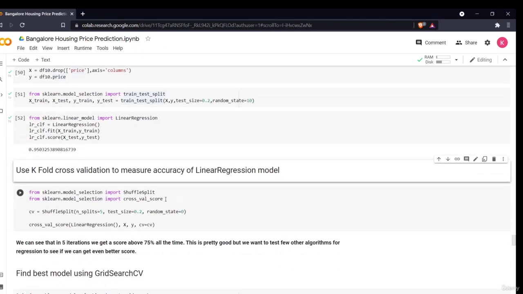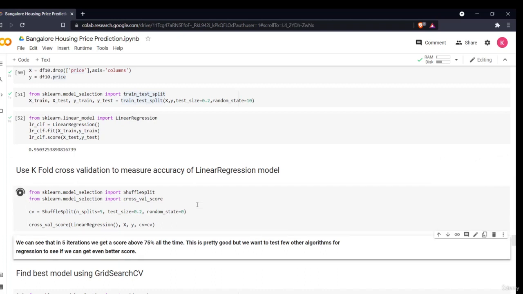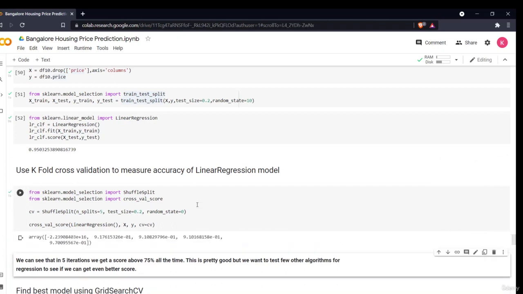For that, I'll be using k-fold cross validation. What k-fold cross validation does is it basically splits my data into different folds and then feeds my data to the model. I am importing ShuffleSplit and cross_val_score from model selection. I am saying, okay, ShuffleSplit will split my data. I am taking the number of splits equal to 5, my test size is 0.2 and random state is 0.